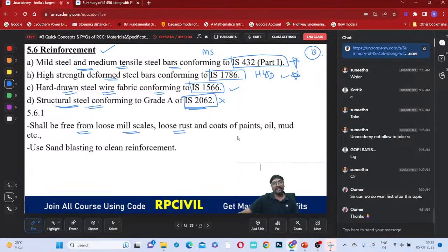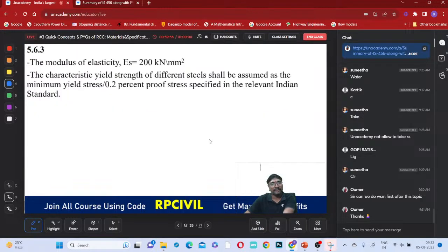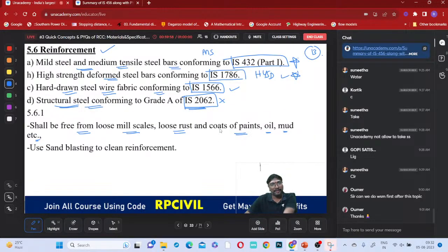They shall be free from loose mill scales, loose rust, and coats of paint, oil, mud, etc. All these elements should not be present in that. Suppose if you are having corrosion or whatever it is, use sand blasting to clean the reinforcement, okay?